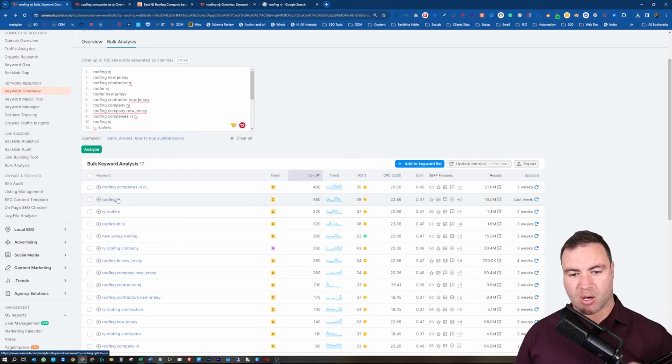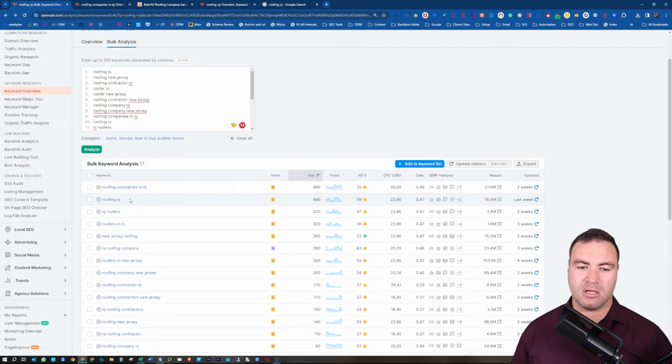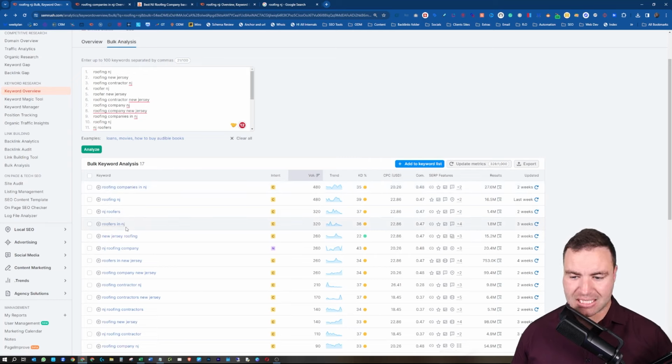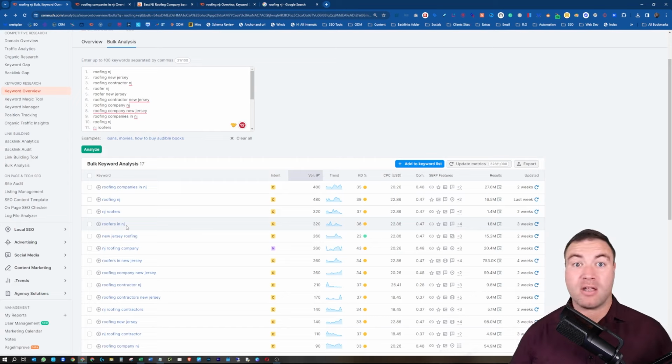That's the one that I'm going to optimize my content for. That's the one I'm building backlinks for. But there's no reason that you can't sprinkle in this version and this version. Throw this into an H2. Throw this into an H2. Why not? Even if POP doesn't necessarily say to, why not sprinkle those into your content?